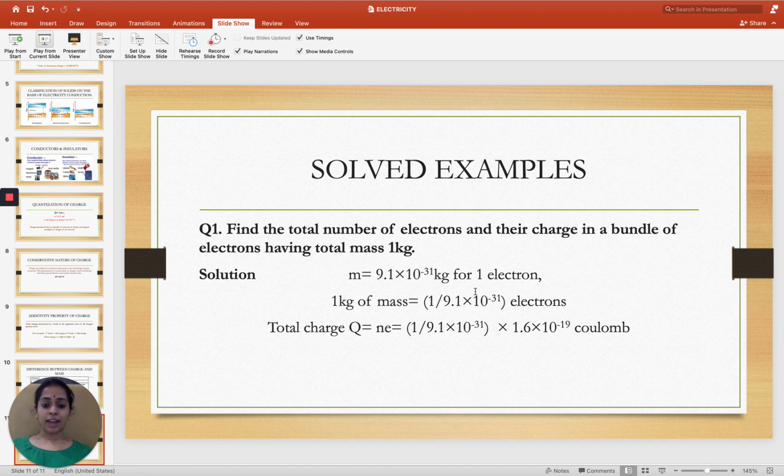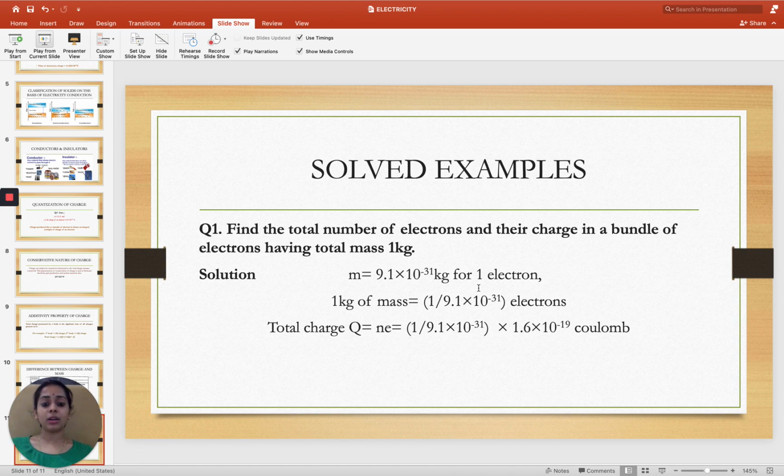From all that we have studied, let's have a look at a numerical that is solved for you, and I am going to give you further questions that you can solve from your side. Find the total number of electrons and their charge in a bundle of electrons having total mass 1 kilogram. Here we have to find the total number of electrons for 1 kg mass. The mass of an electron is 9.1 times 10 power minus 31 kg. So 1 kg of mass will enclose how many electrons?